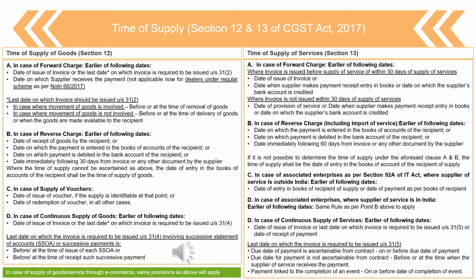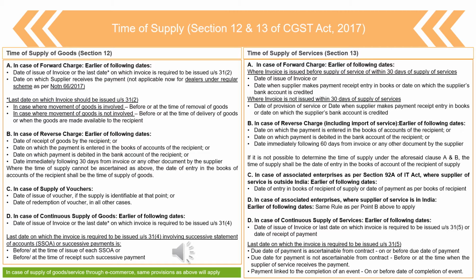third part. So in case of supply of vouchers, time of supply. The provision under section 12 says that the date of issue of voucher will be considered as the time of supply of goods. However, if the supply is identifiable, means if the supply is particularly identified, means what items you are going to purchase and you purchase at that time, then time of supply will be at that point only. But in other cases, the date of redemption of voucher will be considered as the time of supply. Very clear. Hope this provision is very clear.